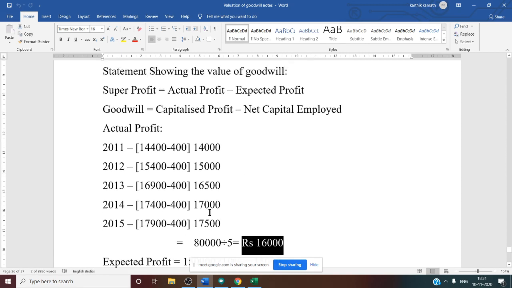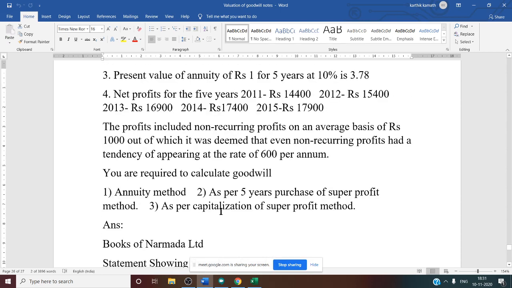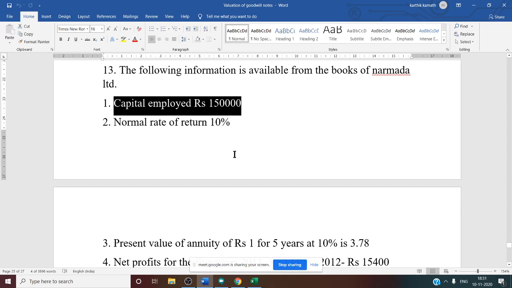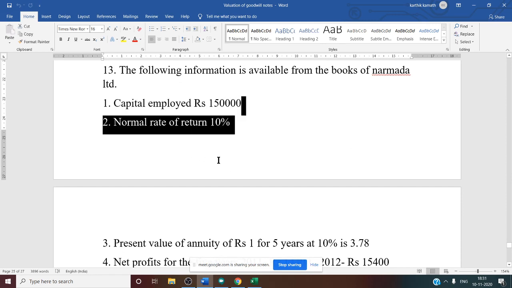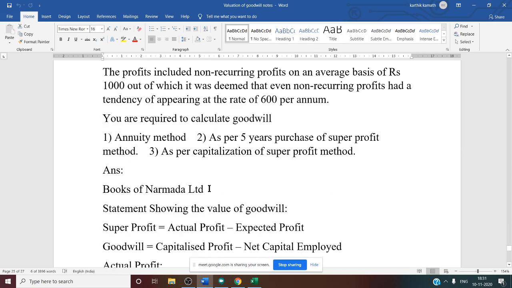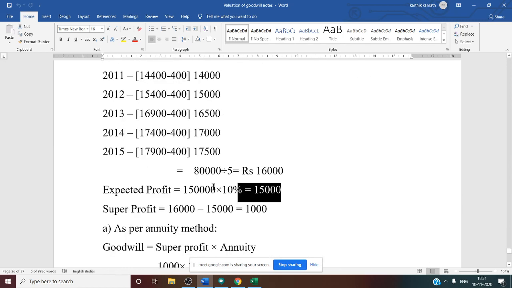For expected profit, we want capital employed. Let us see in the question whether capital employed is given. Yes, it is given. That is 1,50,000. Normal rate of return is also given. So it is very clear. So 1,50,000 into 10%, you will get expected profit.